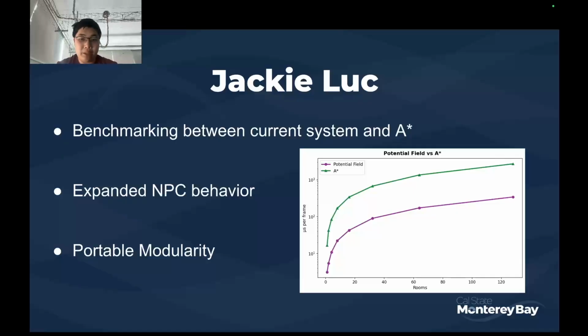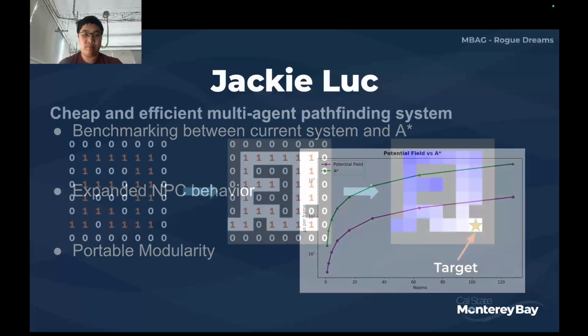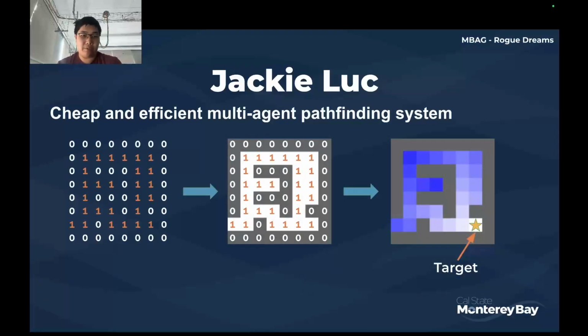I've implemented a benchmarking system between my current system, which is a form of potential field pathfinding, and A-star, and it is shown to be faster than A-star as rooms or agents increase in most situations. The only limitation being it's an 8x8 board. I've also improved the NPC intelligence such that they are more coordinated as they move towards the target, and I've also made this system very portable and modular such that I can plug and play it in any other systems.